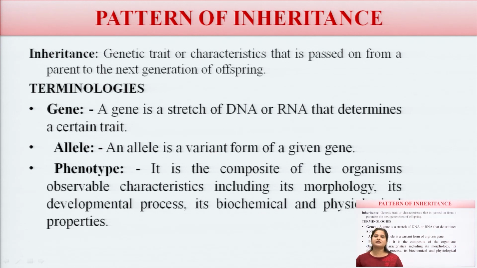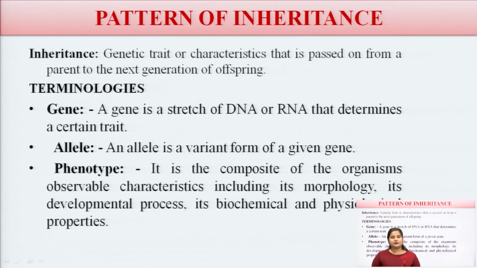Now, the next one is the pattern of inheritance. So, there are various patterns of inheritance. Then what is inheritance? The first point is what is inheritance. So, inheritance is a genetic trait or characteristic that is passed from the parent to the next generation of offspring. So, these are the characteristics which are passed from their parents to the next generation, and further it continues.